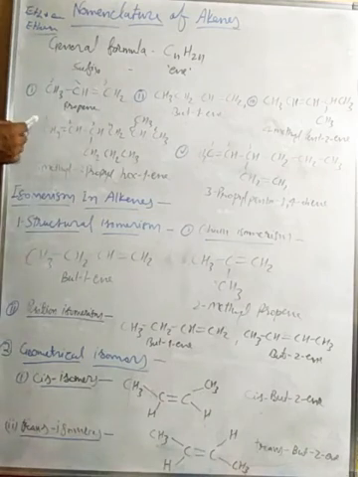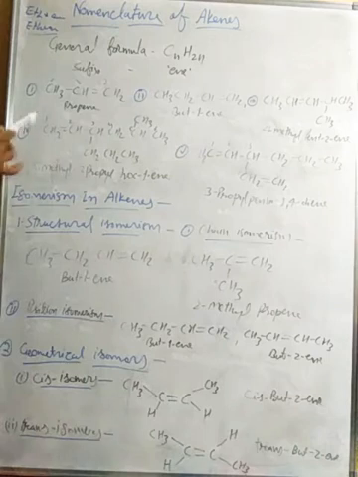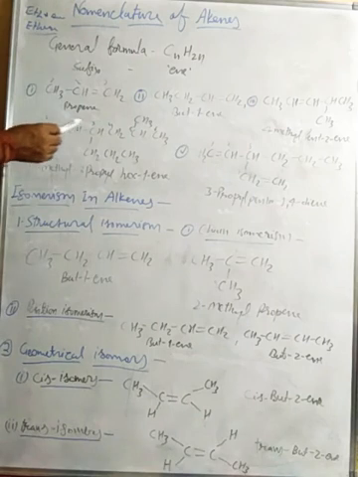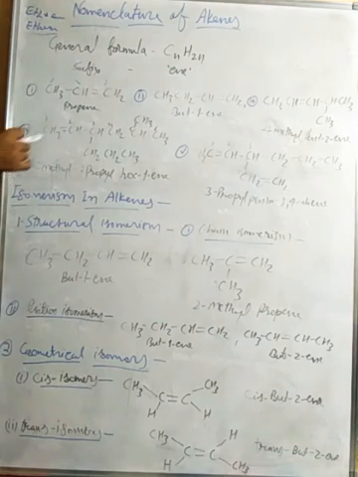Because here is the double bond, we count from left to right, 1, 2, 3, 4, 5, 6, 7, and also 3, 4, 5. So that will be the parental chain, because here is the larger number of carbon atoms.